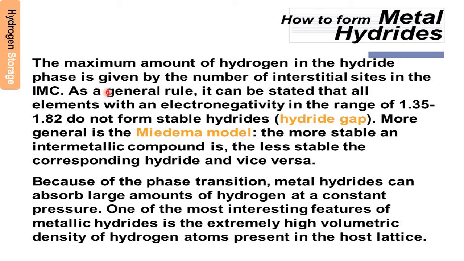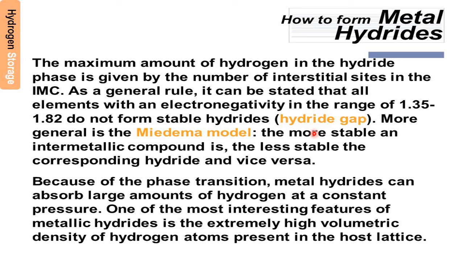As a general rule, it can be stated that all elements with an electronegativity in the range of 1.35 to 1.82 do not form stable hydrides. Because their electronegativity sometimes makes a problem with the hydrogen, therefore they don't go for the hydride. One reason, and maybe place is not available. Exactly, packing is there in the structure, so hydrogen entry is not allowed. This is given by the Miedema model we learned in the higher class.